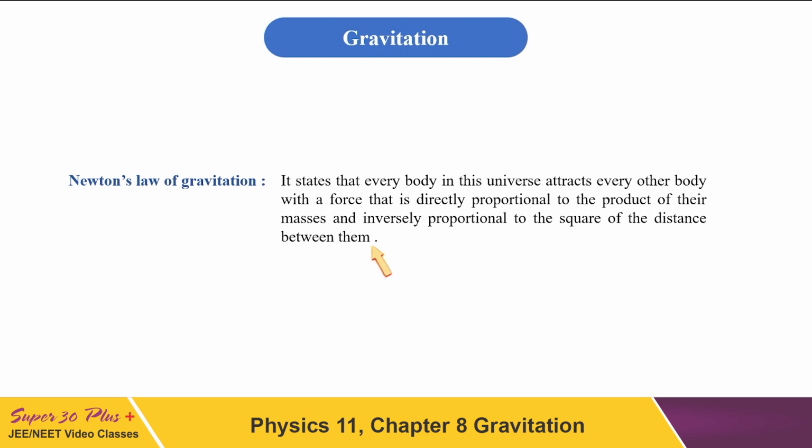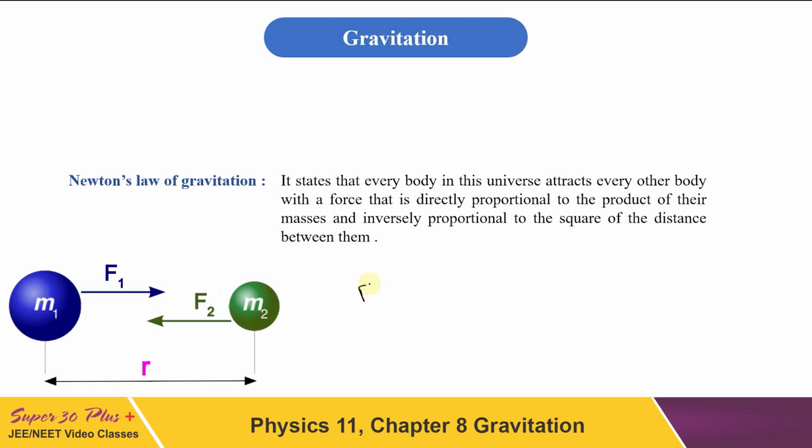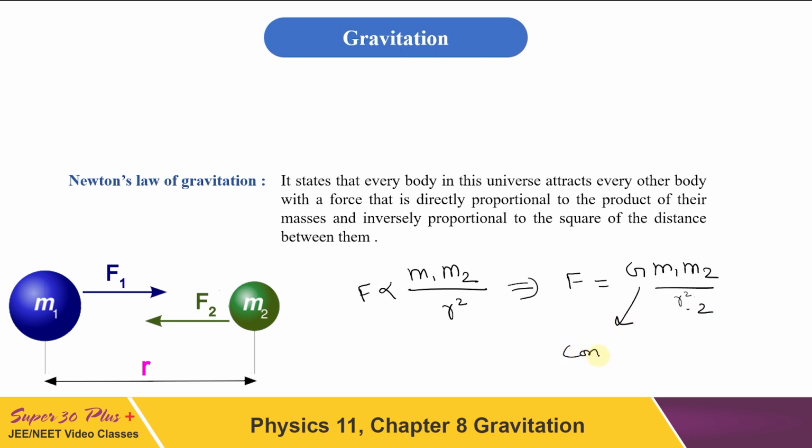So if we write this force mathematically, then according to Newton, F can be written as proportional to m1 m2, where m1 and m2 are masses of the two bodies, upon r square, where r is the separation between the bodies. And on introducing a constant, we can write F equal to G m1 m2 upon r square. This constant is known as the universal constant of gravitation. So this is the constant of gravitation.